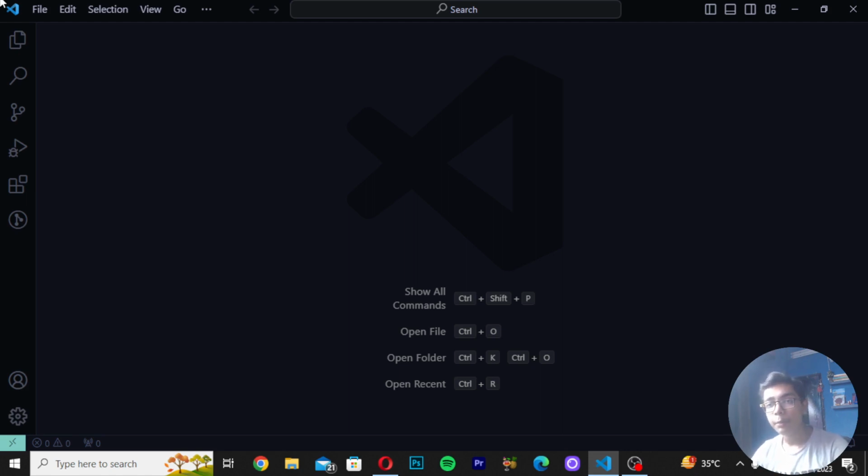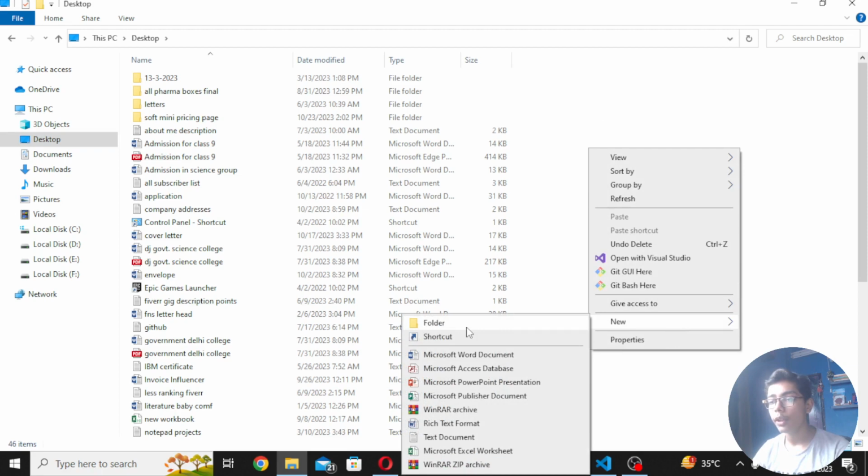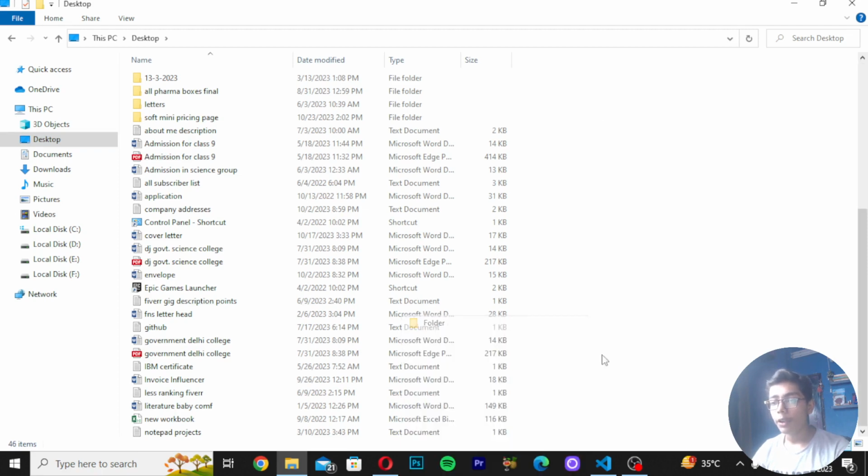For building this amazing project, first of all, we have to create a folder in which we have to create some files of this project. So for doing that, you have to just move on to desktop or any other location where you want to create your folder. I will be moving on to desktop because I will be showing you an easy method here, and desktop is a safe place where I can show you how we can create a folder, and it is easy to find as well. So I will now be creating my folder on desktop. You can press right click, go to new and press folder. So I will now be pressing folder here.